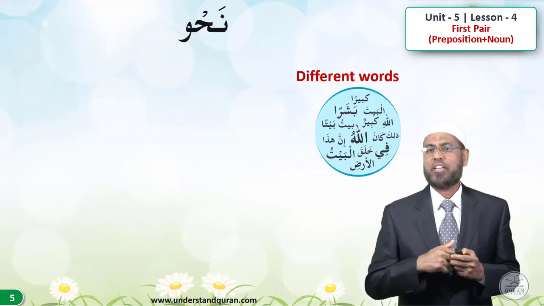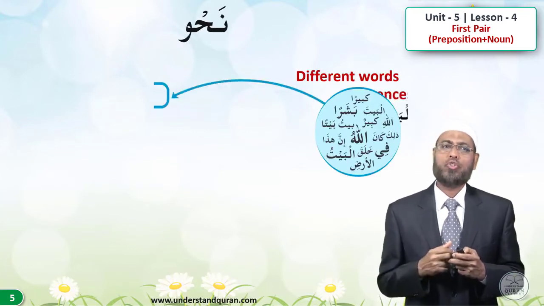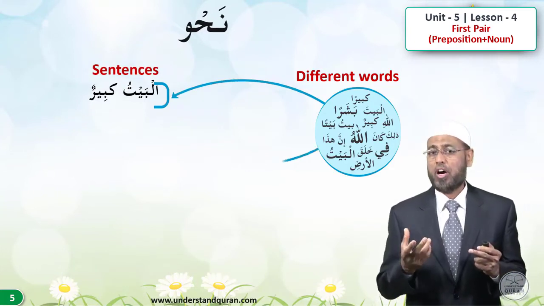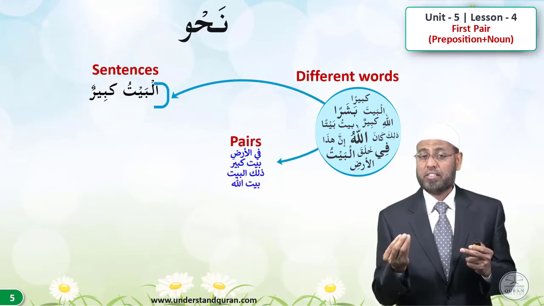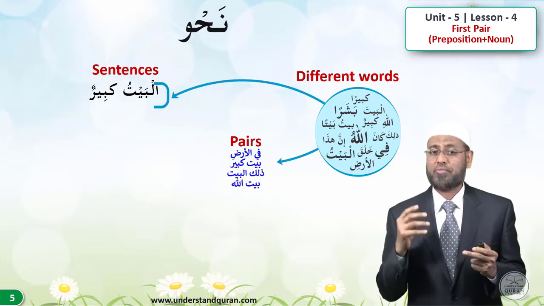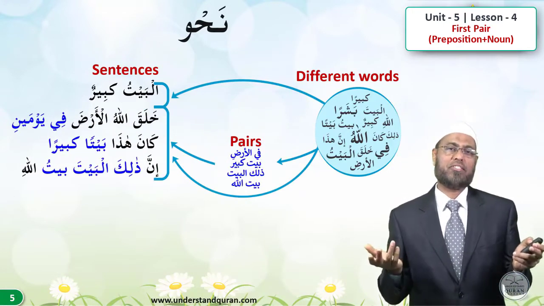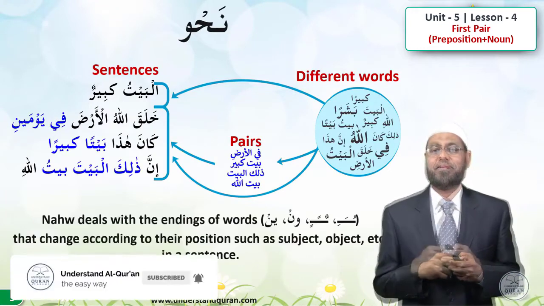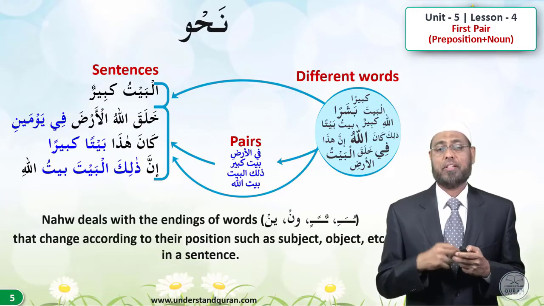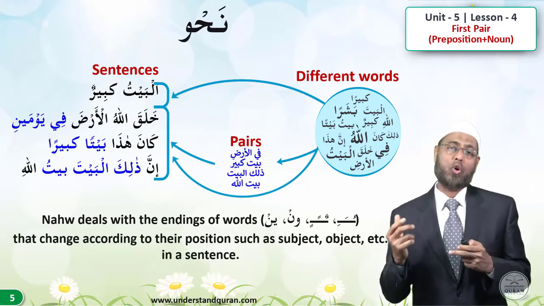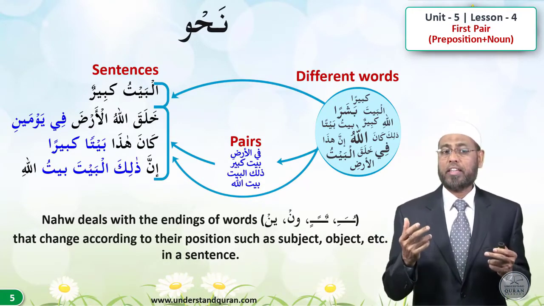Nahw is taking different words, you make simple sentences like al-baytu kabirun, or you can make pairs. There are four important types of pairs, and using pairs and words make sentences. But more importantly, nahw deals with the endings of the words like u, a, e, or on, an, in, or un, or in.